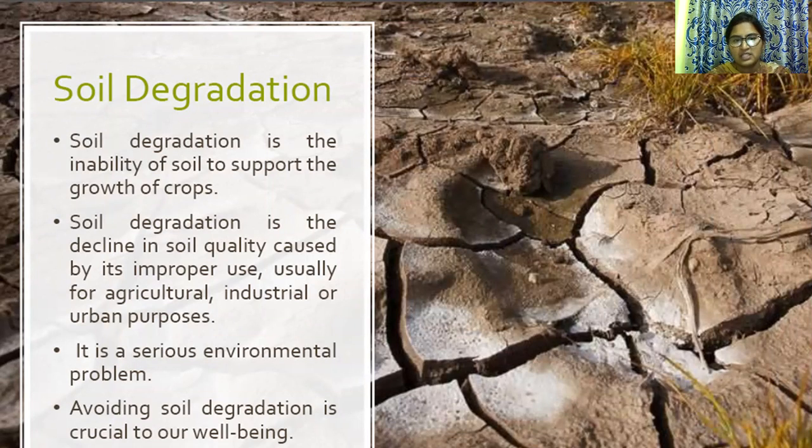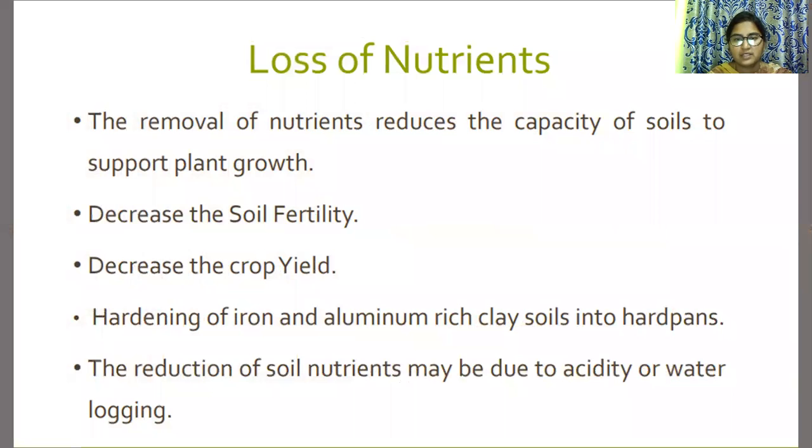Soil degradation is the decline in soil quality caused by its improper use, usually for agricultural, industrial or urban purposes. So soil degradation is the inability of soil to support the growth of crops, and the loss of nutrients due to soil erosion.